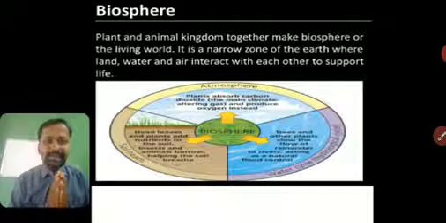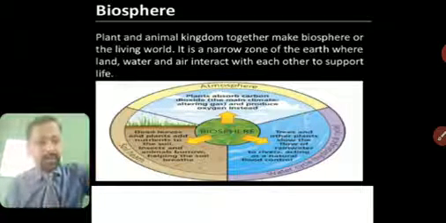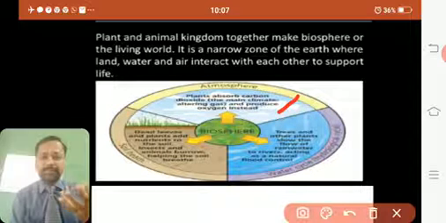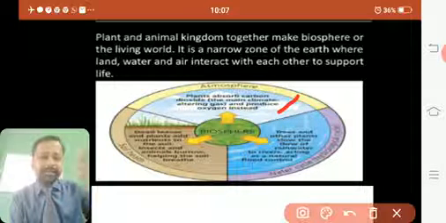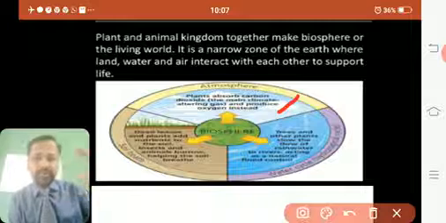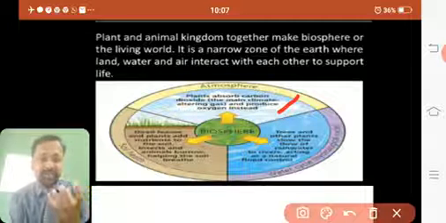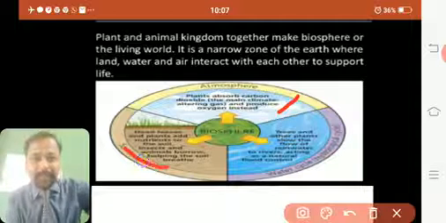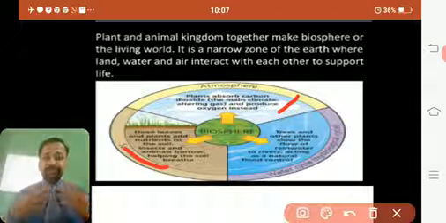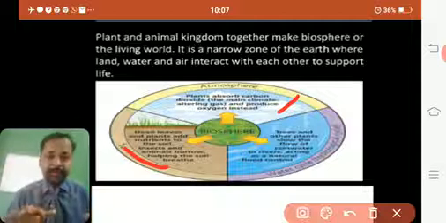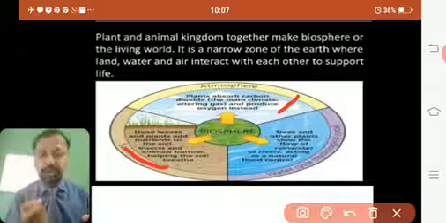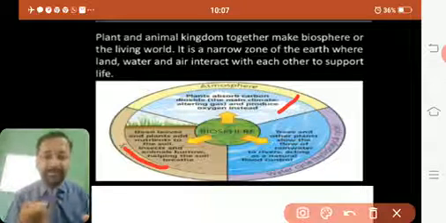Here in the diagram, you can easily see the atmosphere, the top part. It says that plants absorb carbon dioxide and humans take oxygen. So all this is provided by the atmosphere. Biosphere includes all. Then we can see soil health. Dead plants and animals produce humus for the soil. When leaves fall from a plant, they decay and form fine humus, which makes the soil very fertile. That is soil health.